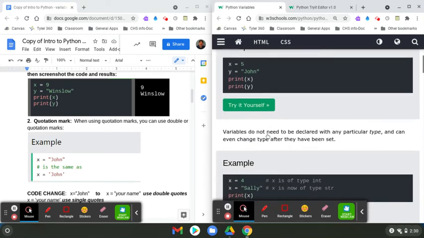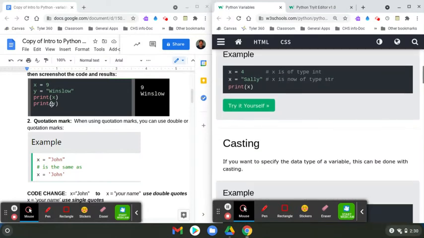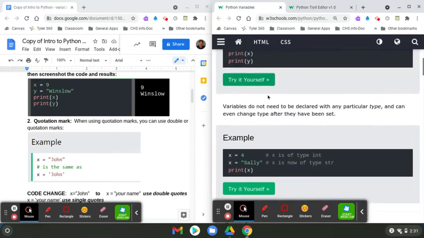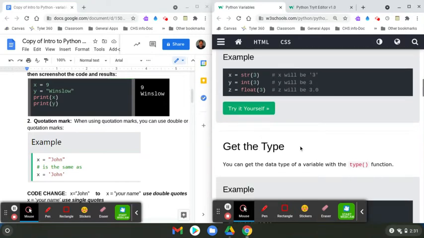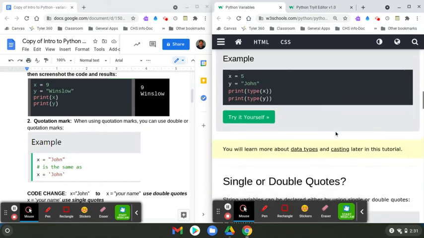So I scroll down. So it says something about quotation mark, and I'm going to try to keep this the same so you don't get confused. Now, casting. That was right after the very first thing we worked on. So that means that maybe I skipped it. And get this type, probably skip that too. And if you look right here, it says you will learn more about data types and casting later. So that means, you know what? I'm going to wait because I want to explain it all at one time.